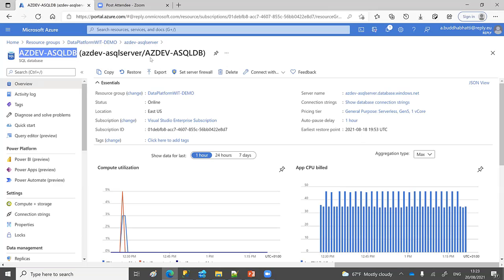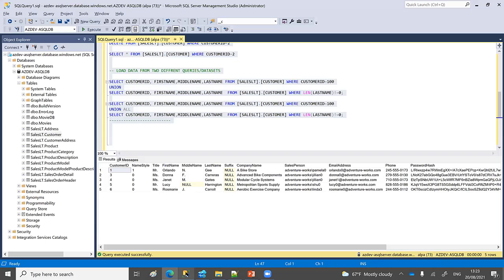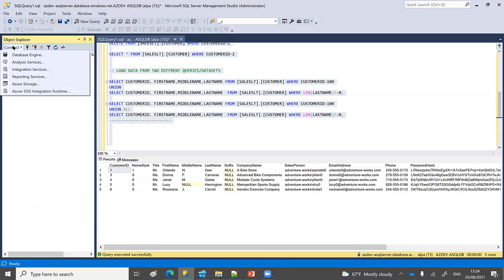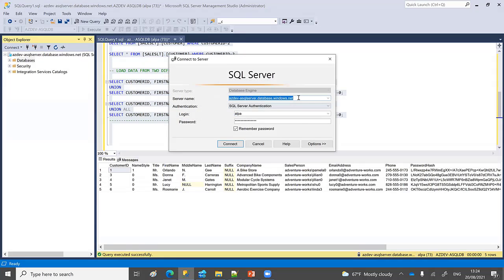Now, if you want to do the same thing in your SSMS, for that you need to install SQL Server Management Studio on your local machine. And then this is a very simple way. You can just connect like how you connect to any other database. So you connect to the database engine and see here the server name.